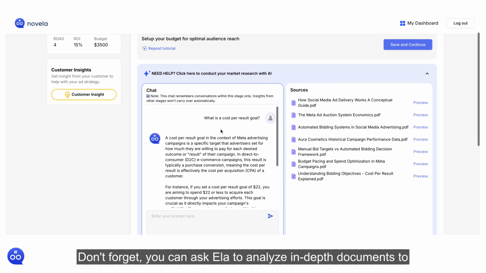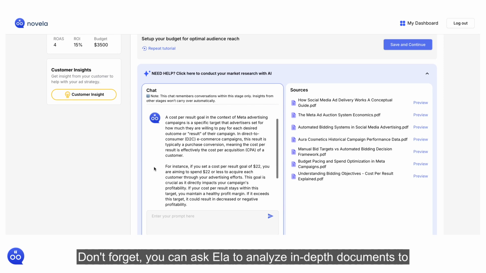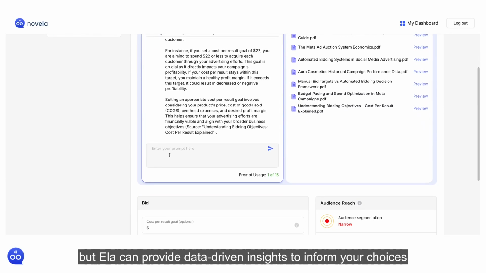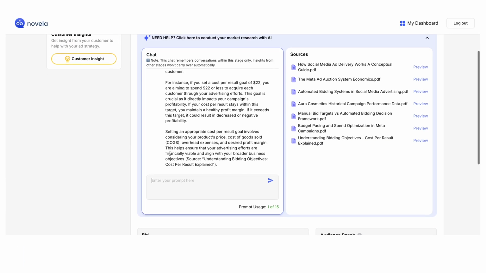Don't forget, you can ask Ella to analyze in-depth documents to help you weigh up options. The decision is still yours to make, but Ella can provide data-driven insights to inform your choices.